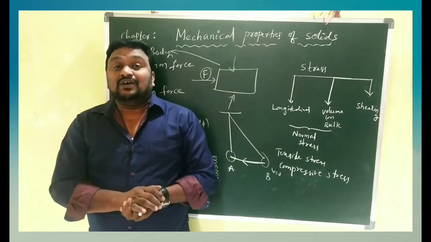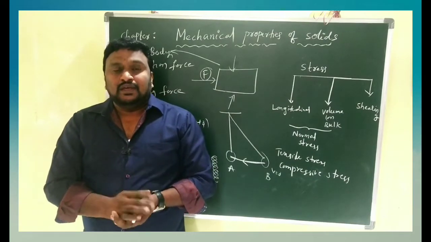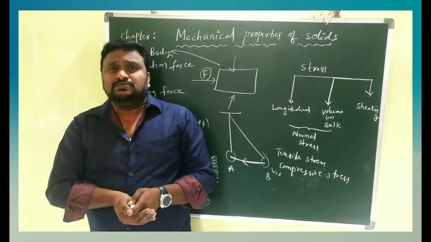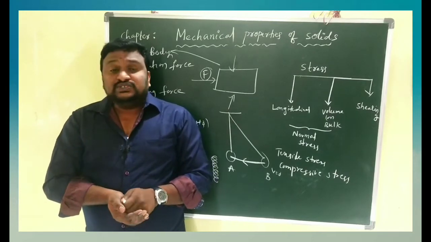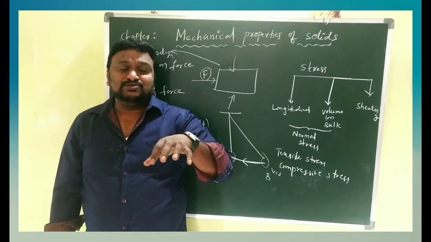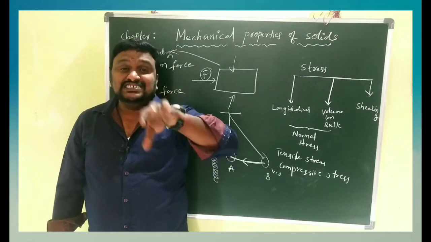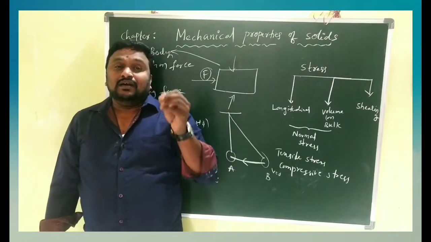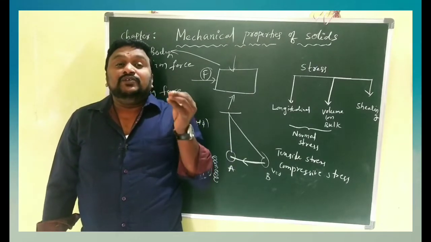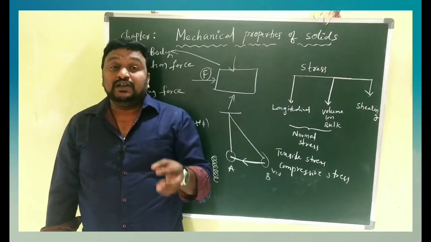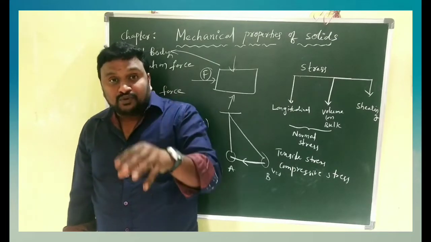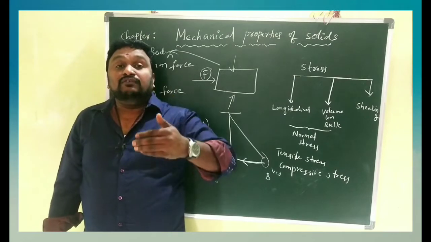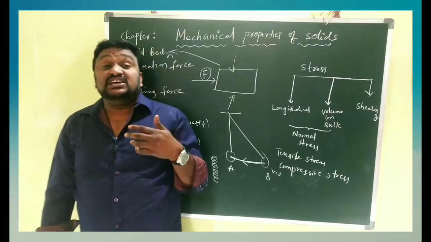That type of body is called an elastic body. The human body is also an example of an elastic body. Here you have to observe very clearly: elasticity means that after removal of the deformation force, the body gains its original shape and size.